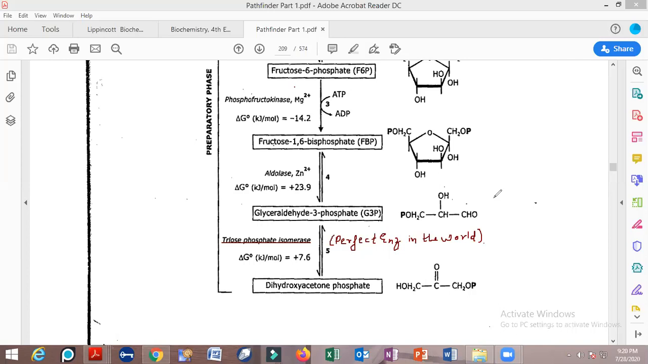If I am going to do any change in its structure, its activity will be decreased. If this is the structure of triose phosphate isomerase, in any manner, if I am going to alter its structure, its activity will decrease. Why? Because this is the perfect one. Anything which is perfect cannot be altered anymore.